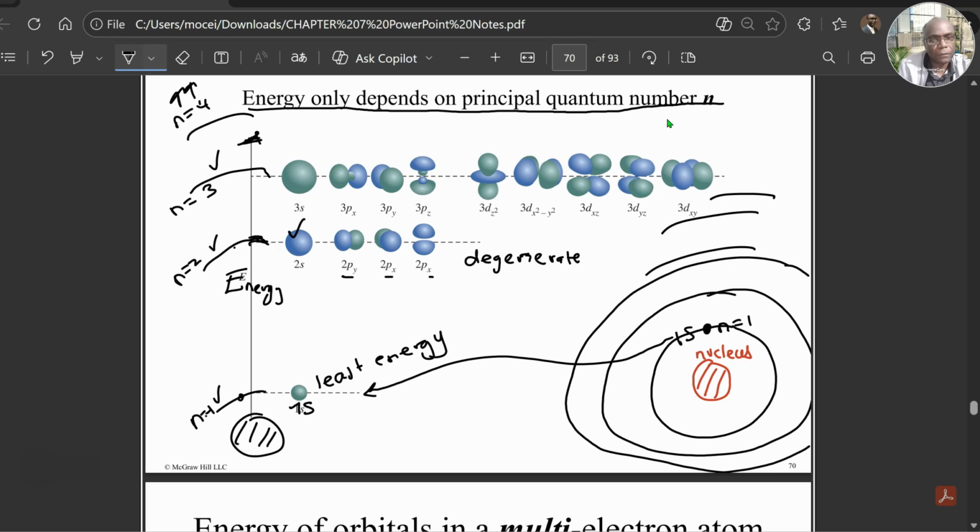Usually you go from the 2s and then the 2p's will be slightly just above the 2s. You can see that the second energy level with 2s, 2px, 2py, 2pz is lower energy than the 3s, 3px, 3py, 3pz, and so forth. So quantization is represented by n, and the energy of an electron in any of these energy levels is dictated only by the principal quantum number n.